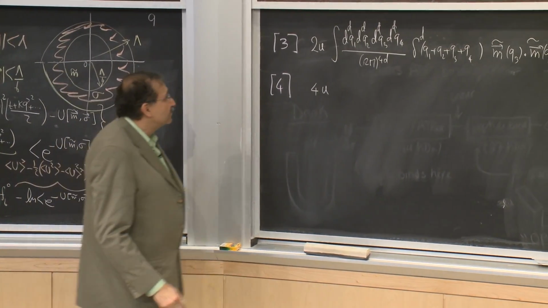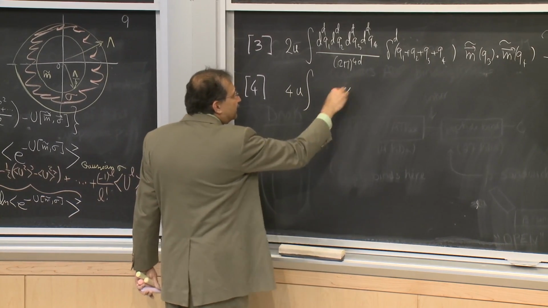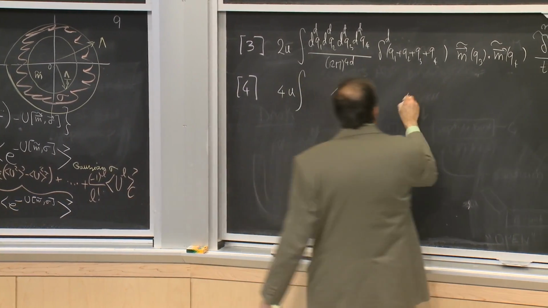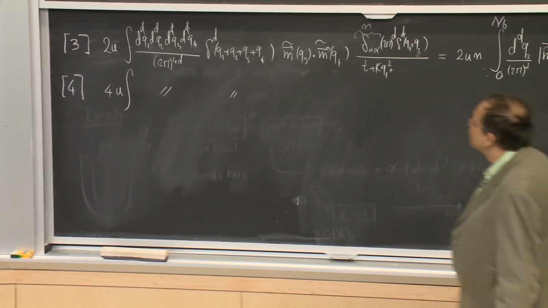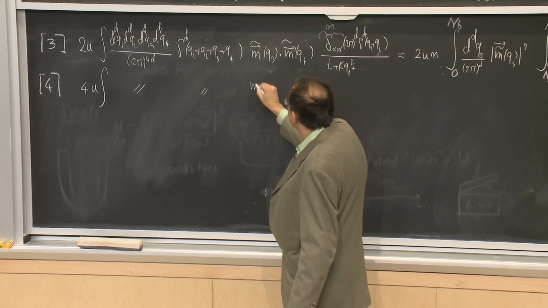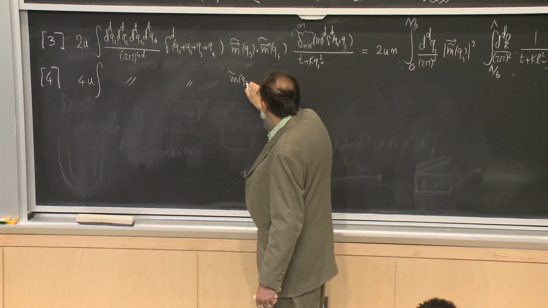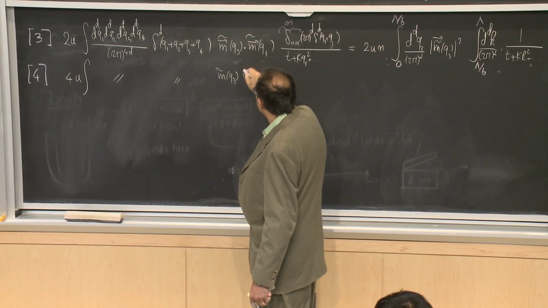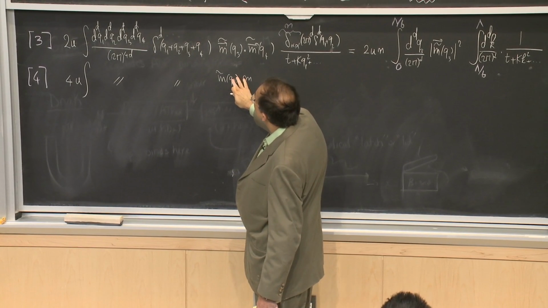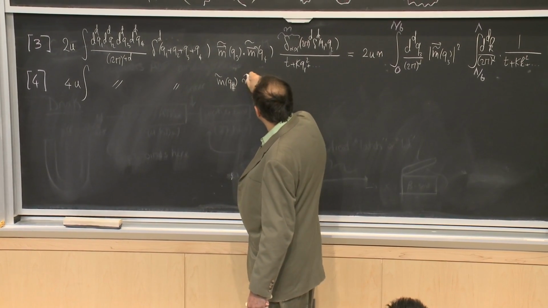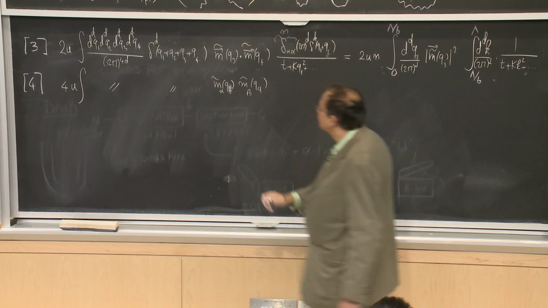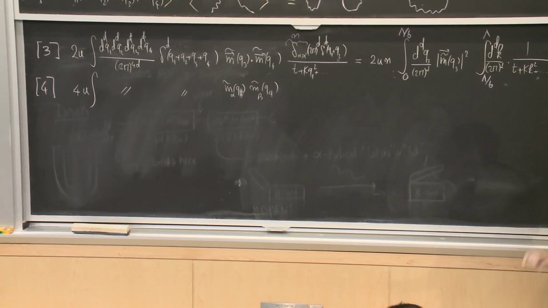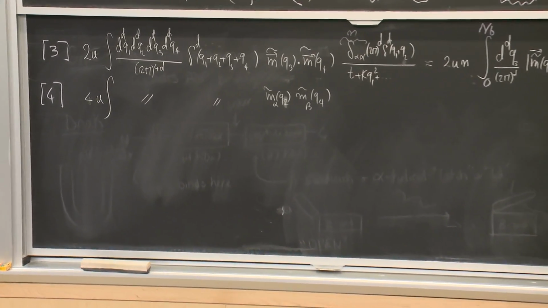I can write out the whole thing. Certainly, I have all of this. In that case, I have m tilde of Q3, m tilde of Q2, m tilde of Q4, and they carry different indices because they came from 2 different dot products.